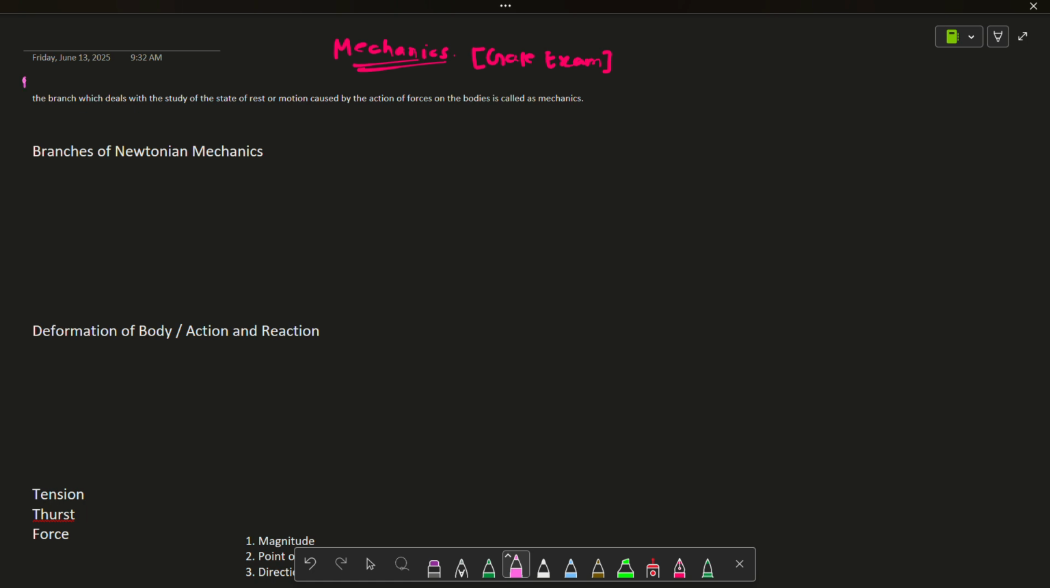So, the first thing is, what is mechanics? What should be the definition of mechanics? So here I have written the mechanics definition, and it goes like: the branch which deals with the study of a state of rest or motion caused by the action of forces on the body is called mechanics. Okay, so it's very simple.